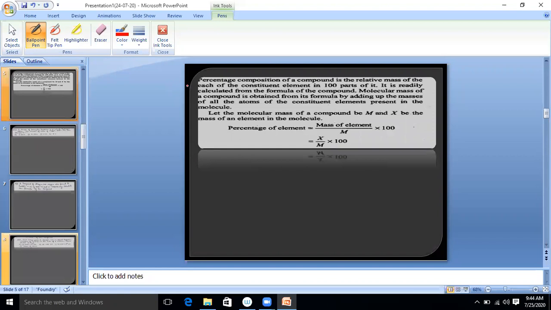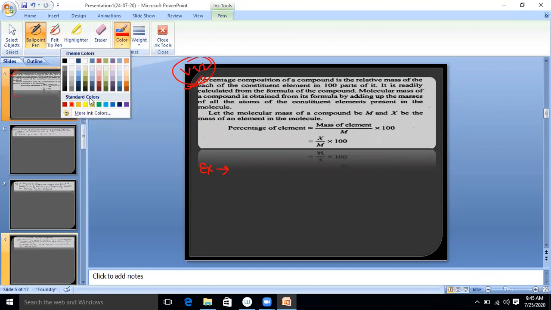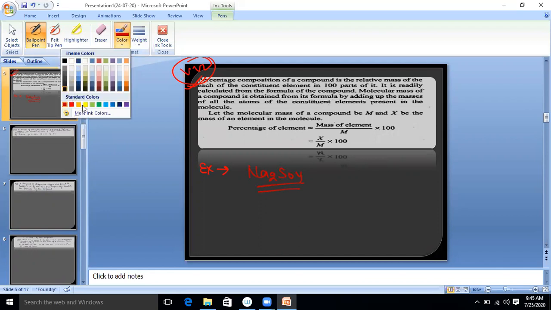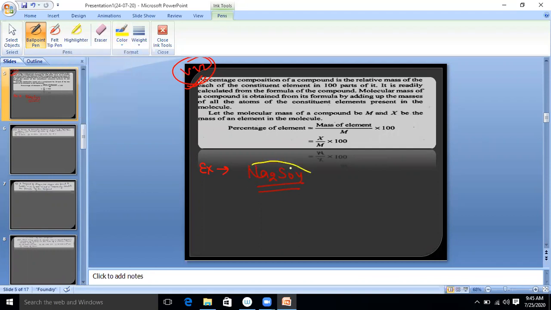This is the new topic. This is very much VVI. How to find the percentage composition. Look at, suppose we have been given Na2SO4. Clear? Now they are asking to calculate the percentage composition of each component in Na2SO4.